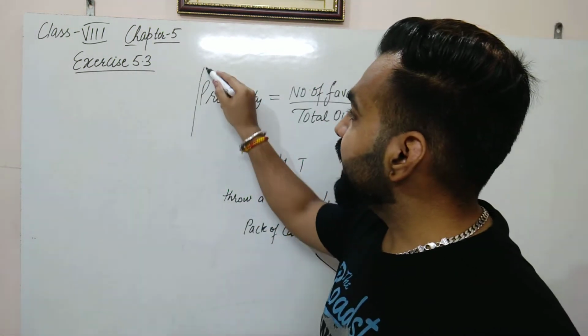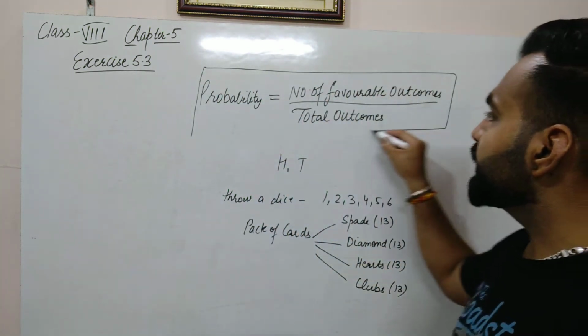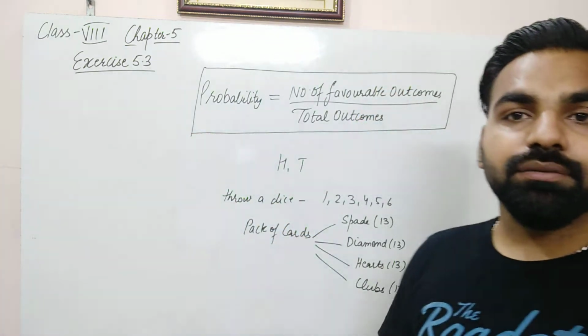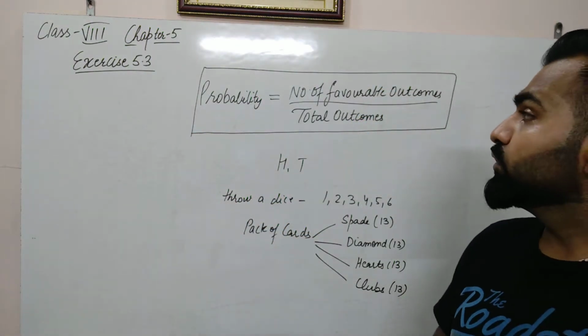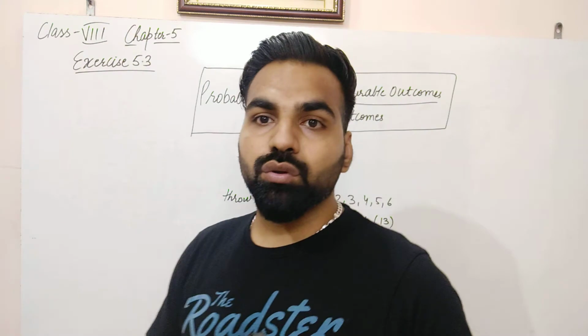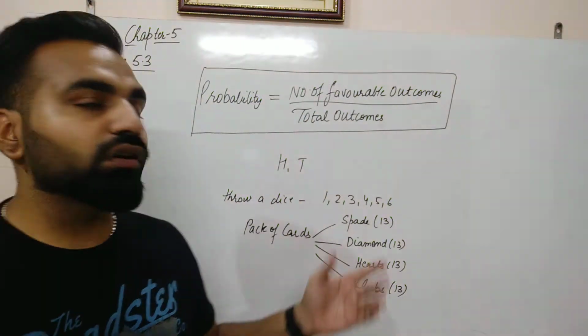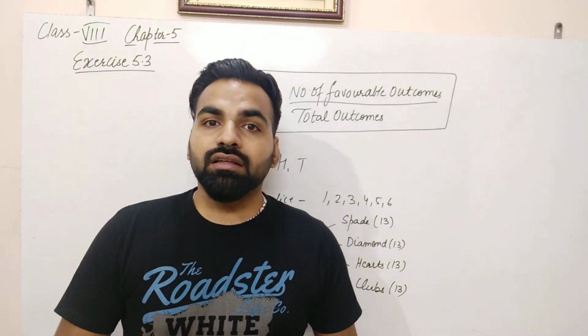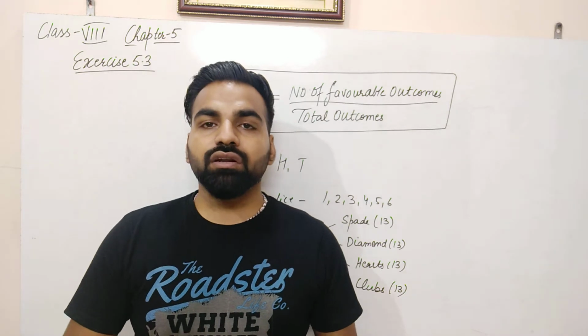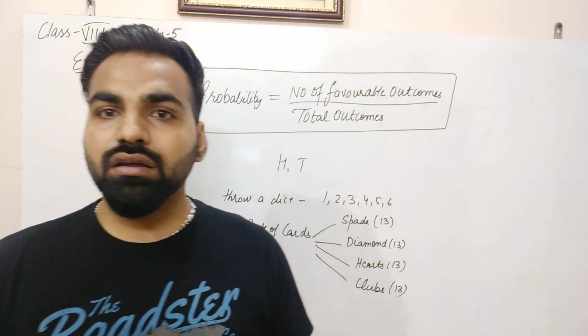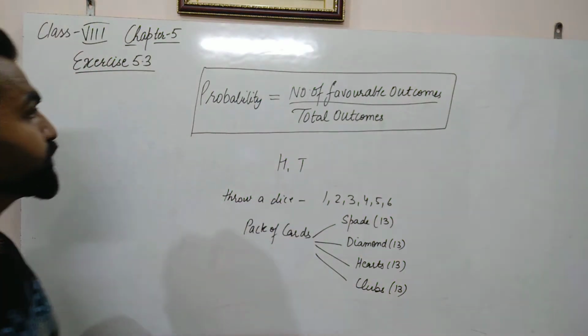So probability is calculated as the number of favorable outcomes divided by total outcomes. This is the mathematical formula to calculate the probability, or we can simply say the chances of happening or getting some outcome in a random experiment.